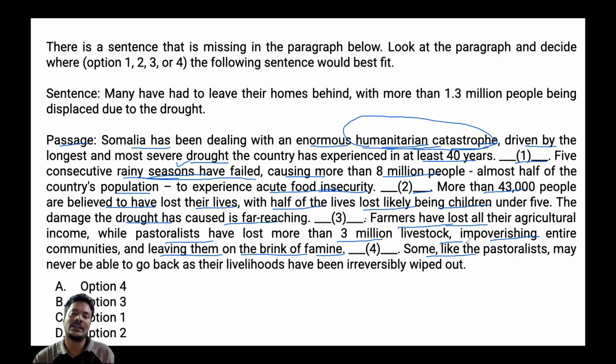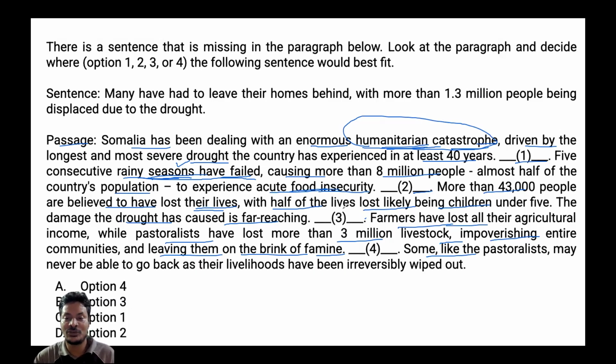Fine. Now, this describes the problem, right? Somalia has been dealing with what's called a humanitarian catastrophe, and the cause is 5 consecutive rainy seasons that have failed. 8 million people have been suffering from food insecurity, and people have lost their lives.